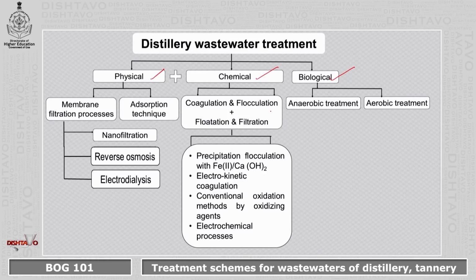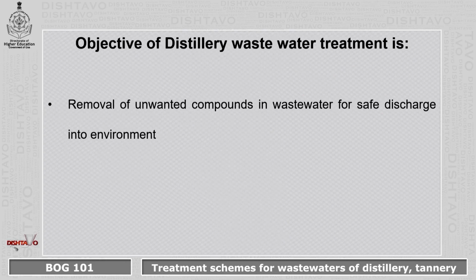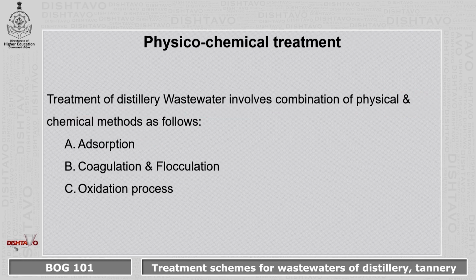Chemical methods majorly employ coagulation flocculation in combination with flotation and filtration. In biological treatment, we have anaerobic and aerobic treatment. So, what exactly is the objective of distillery wastewater treatment? It is the removal of the unwanted compounds in the wastewater so that it can safely be discharged into the environment.